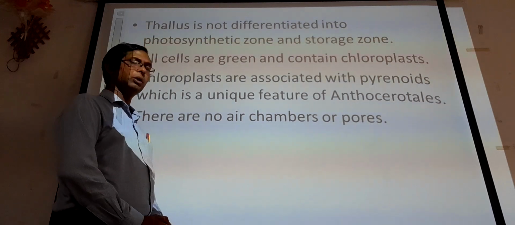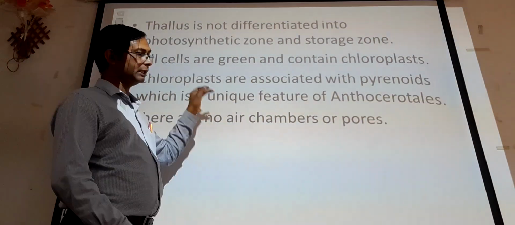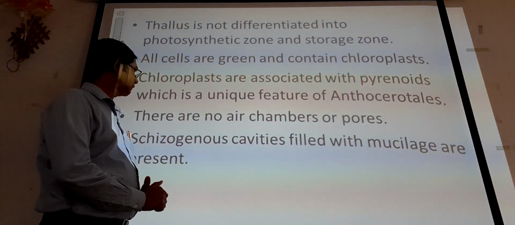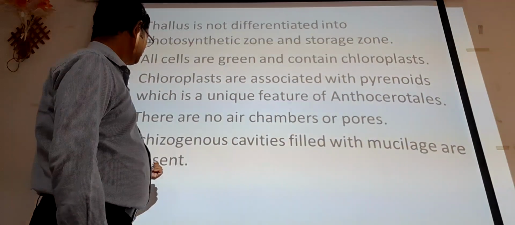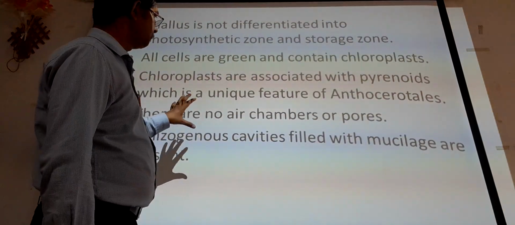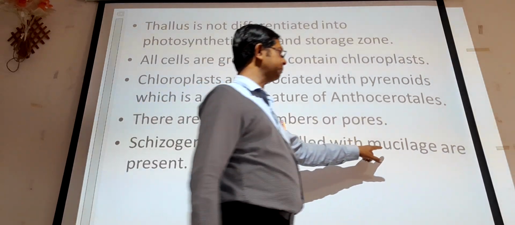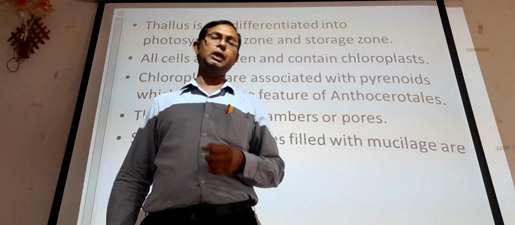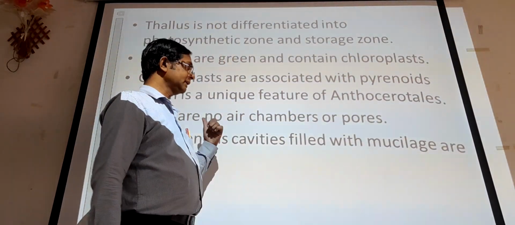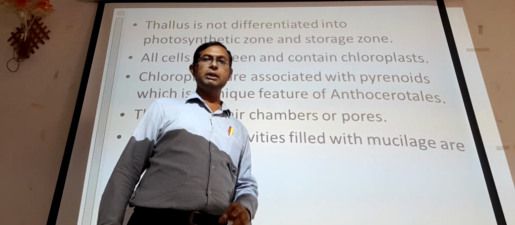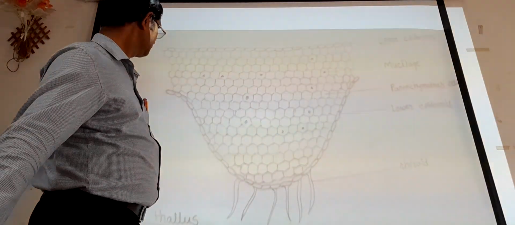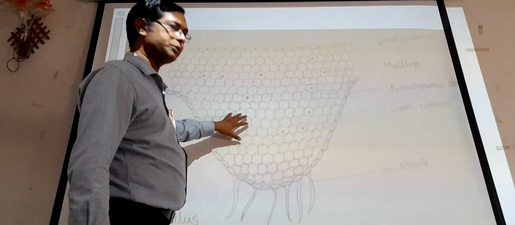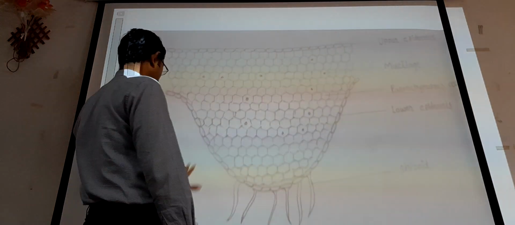There are no air chambers or pores in the thallus of this Anthoceros. Then schizogenous cavities filled with mucilage are present. So there are cavities having the mucilage, and in this mucilage we can observe the presence of Nostoc, and that is the unique character, again, of the order Anthocerotales. Now here there is no space observed in this particular section. This is the TS of thallus.